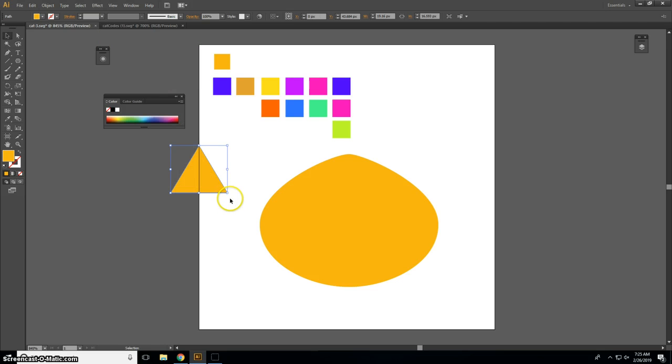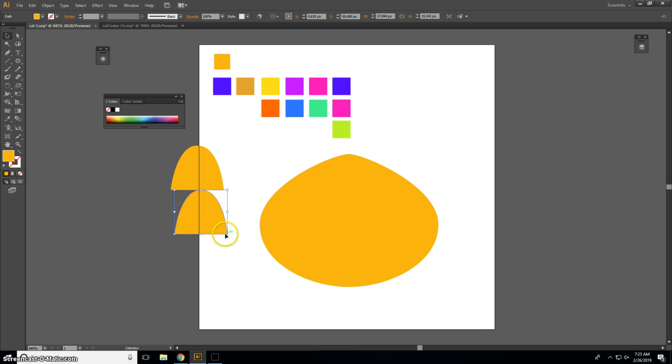I'm also going to go back to my direct selection tool so I can play with this anchor point. I'm going to select it, and then I'm going to curve it and play with the handles. I'm just going to widen it out. Now you don't have to follow exactly what I'm doing. You can make your own ears, but this is my ear design. I'm now going to use the selection tool to select that shape, copy and paste, Control C, Control V.